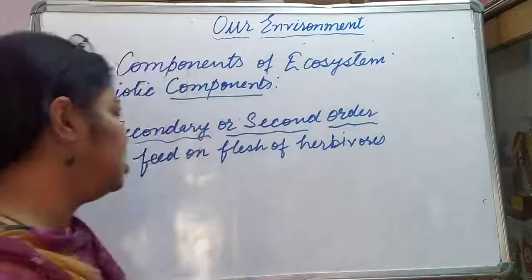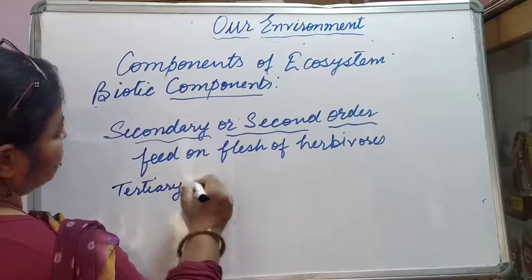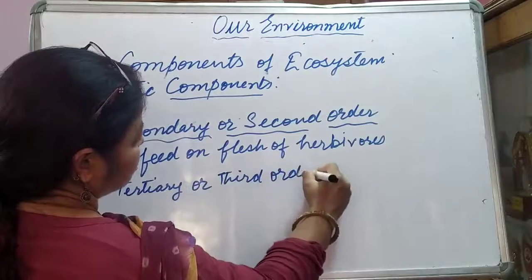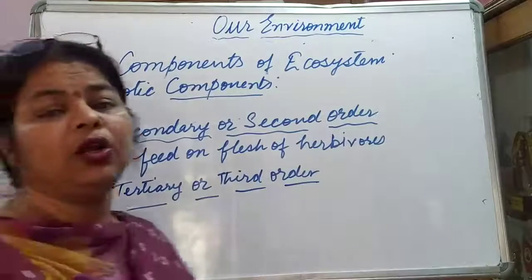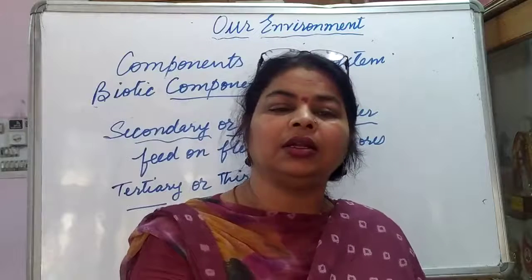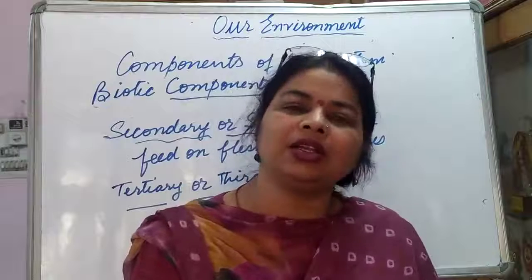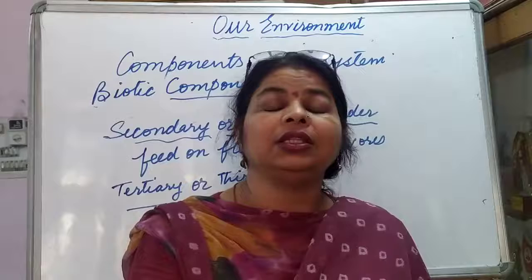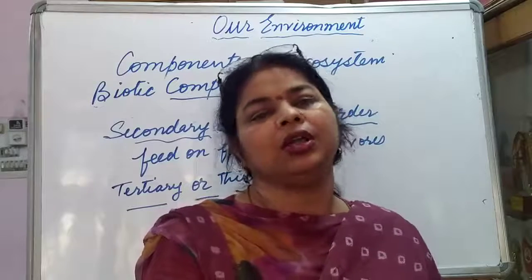Then comes the third one, the tertiary or third order consumers. They feed on secondary consumers, or we can say that they are larger carnivores. We also call them tertiary or third order consumers.